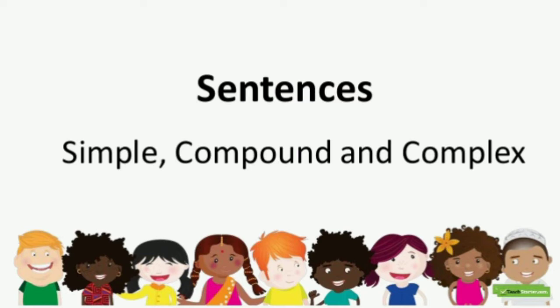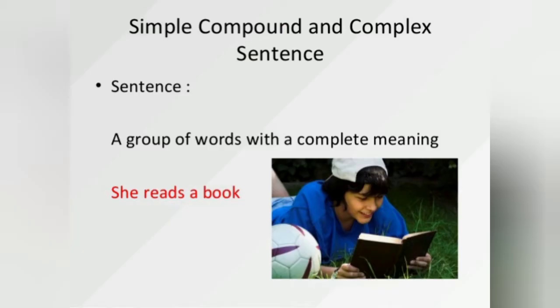Before going into different kinds of sentences, let us learn what we mean by a sentence. A sentence is a group of words that gives a complete meaning. See here, the example is: She reads a book. The girl reads a book. So this gives a complete meaning. So this is a sentence.